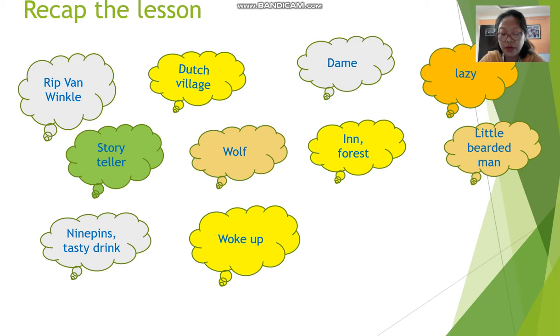And he looked around to see if he could find the little bearded man, because he remembered that he was there with the little bearded man, but he could not find any one of them. So he was quite surprised at what was going on around him. And he realized that he could not recognize the place. It looked quite different now. Then Rip decided that it was better to go home.